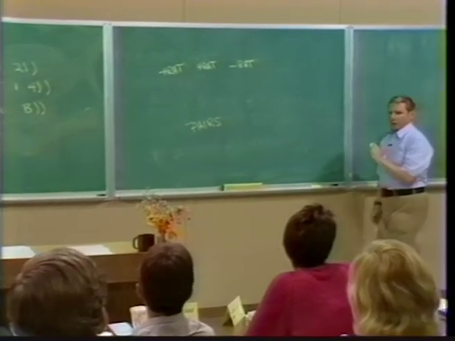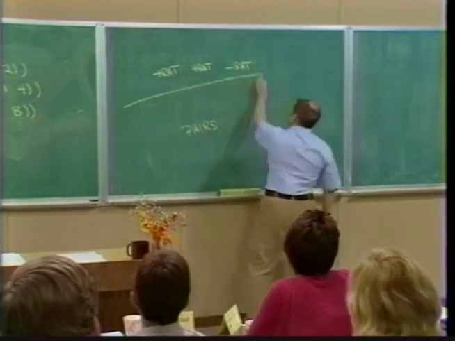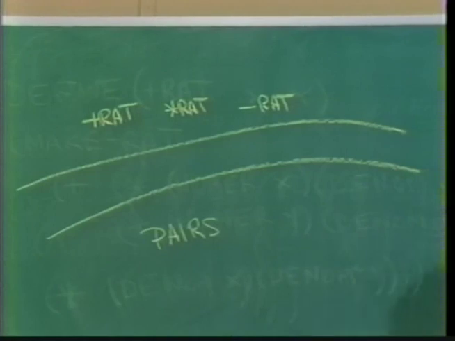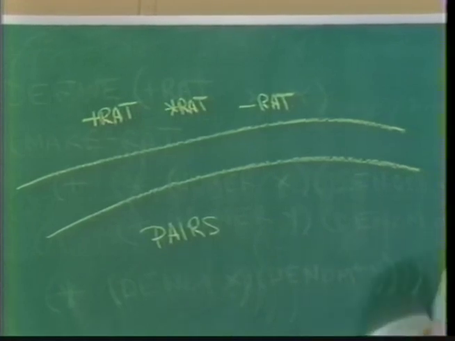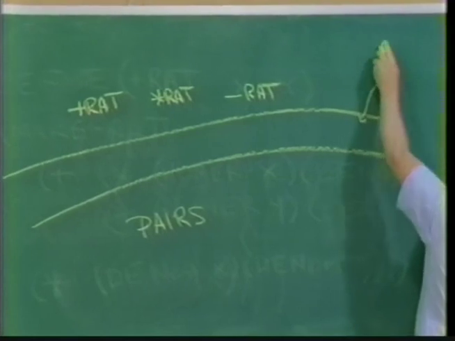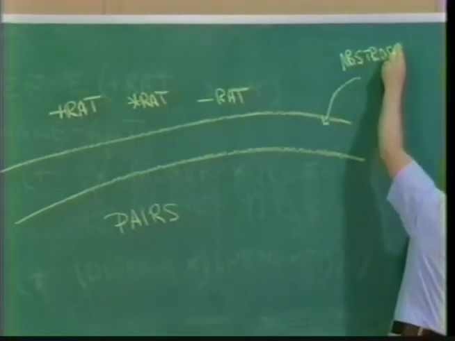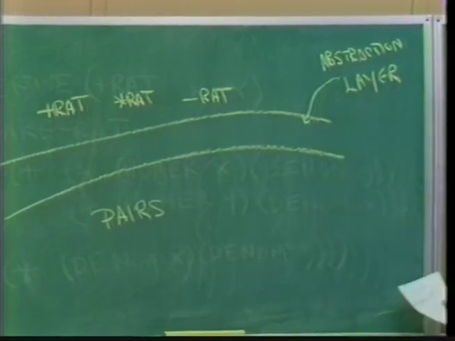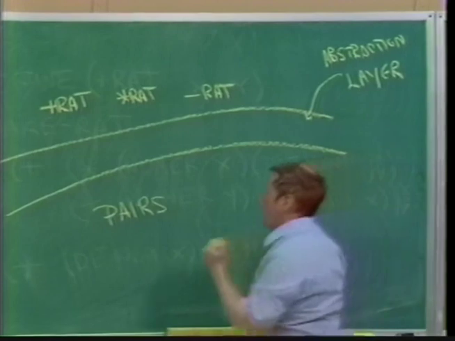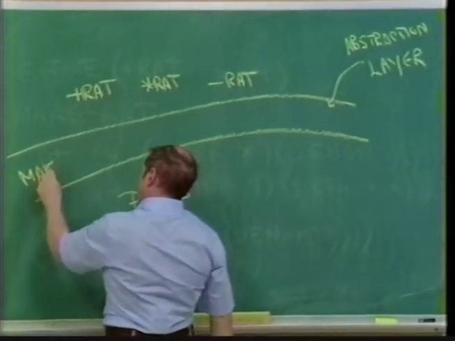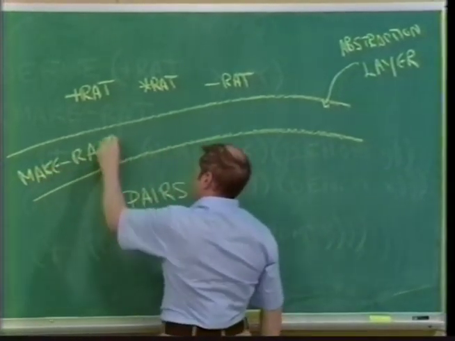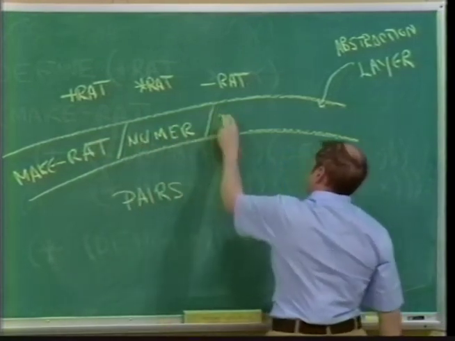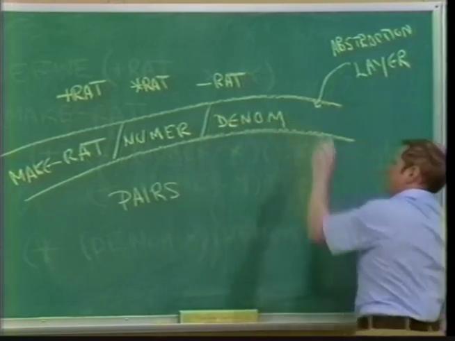But the important thing is that between these and these, we set up an abstraction barrier. We set up a layer of abstraction. And what was that layer of abstraction? That layer of abstraction was precisely the constructor and the selectors. This layer was make-rat and numer and denom.